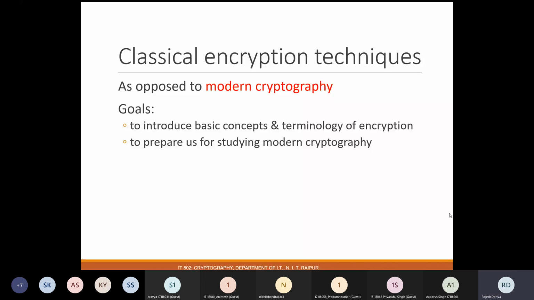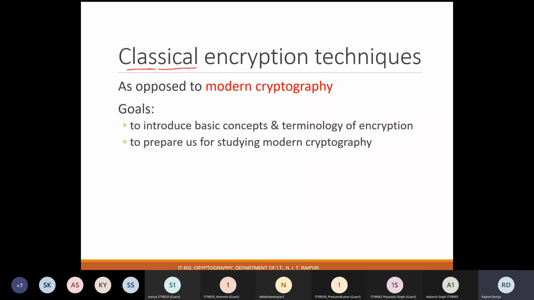So if we talk about cryptography, then all the cryptography techniques can be divided into two categories. The first one is classical encryption techniques, and the second one is modern encryption techniques. So first we are going to see the classical encryption techniques.